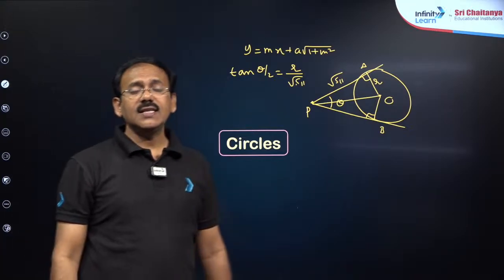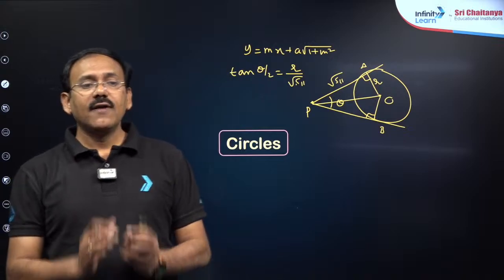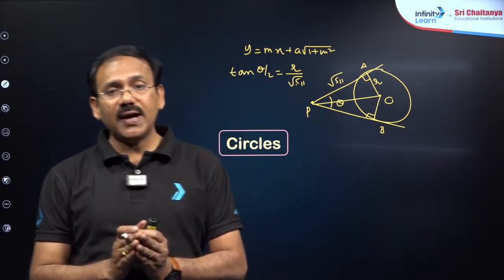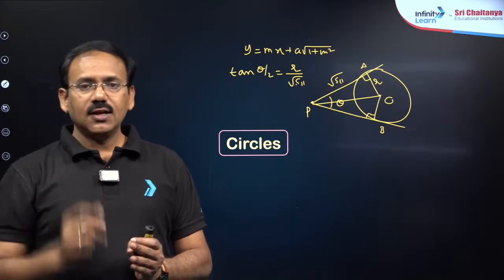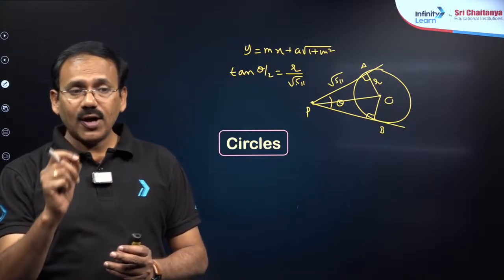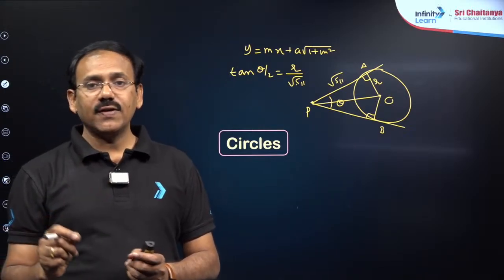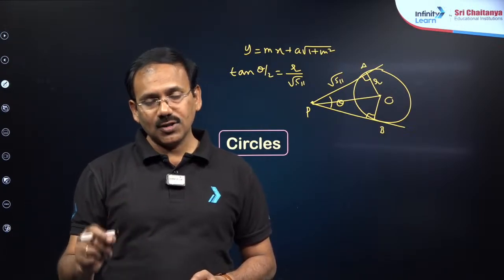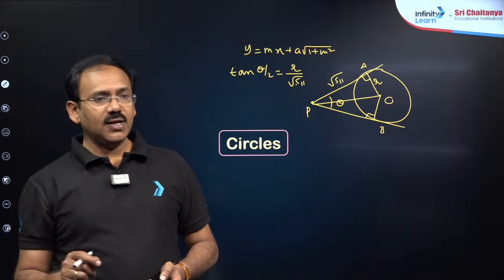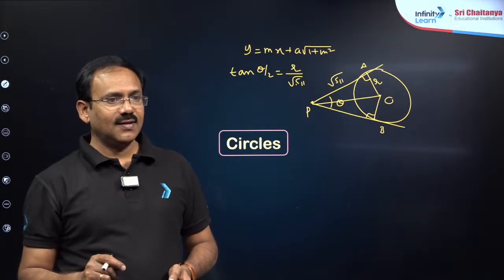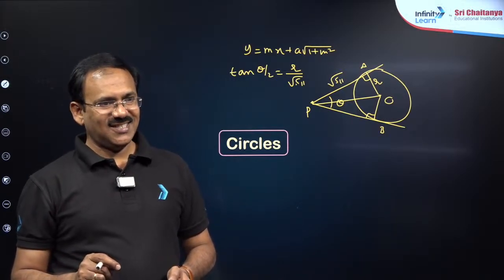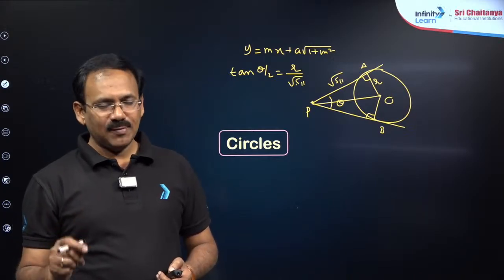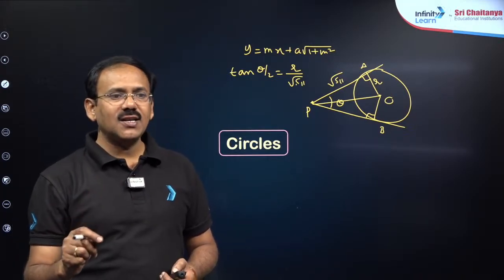So generally in circle, what are important? Various forms of the equation of a circle are important, followed by, dear students, a point and a circle. If a point and a circle equation are given, how do you check whether the point is interior, exterior or on the circle? S11 will help you. If S11 is negative, the point is interior.